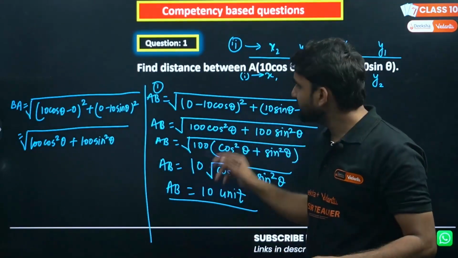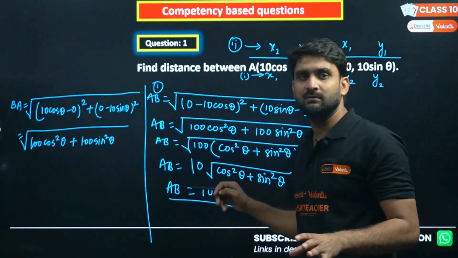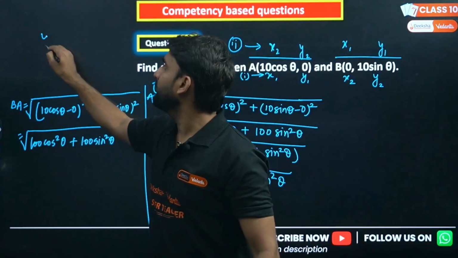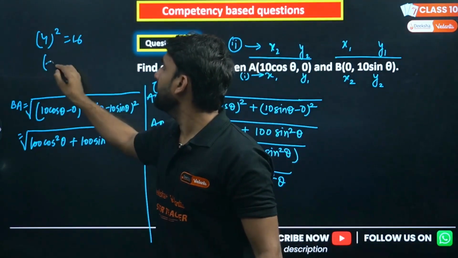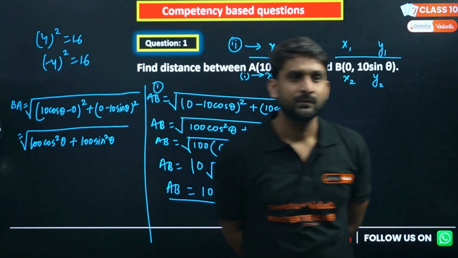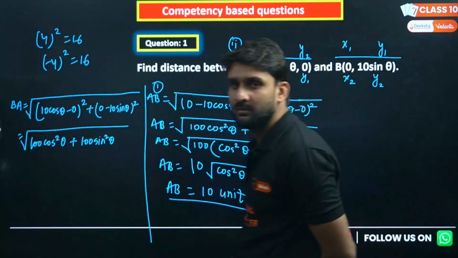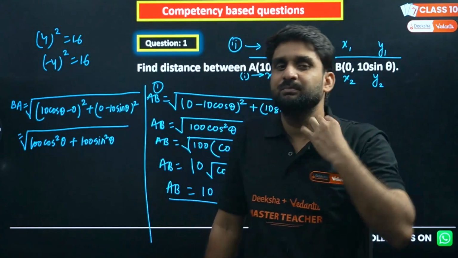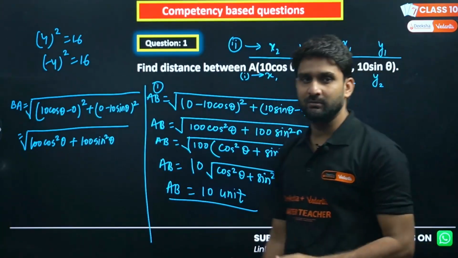Due to the square format here, the result will come the same every time. See, if you square 4, you will get 16, and if you square minus 4, again you get 16. So the distance formula gives the same result. You can call any line joining two points PQ or QP, it doesn't matter, the result will remain the same.